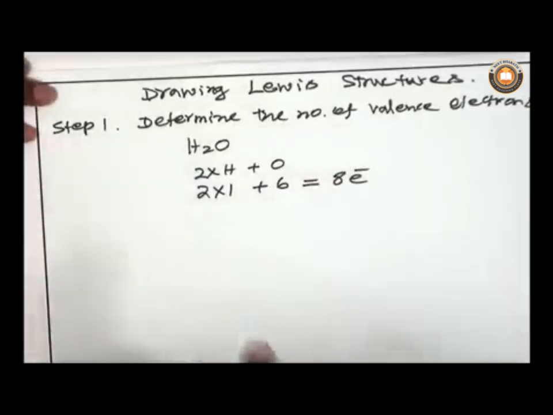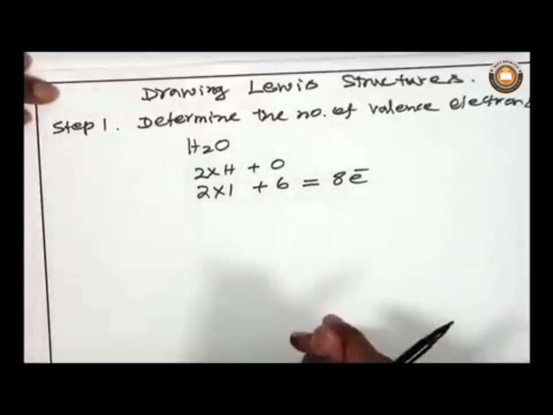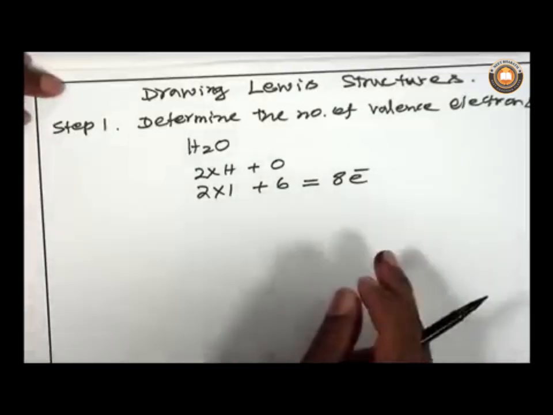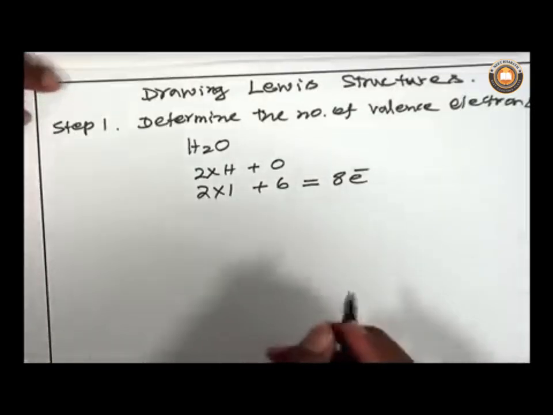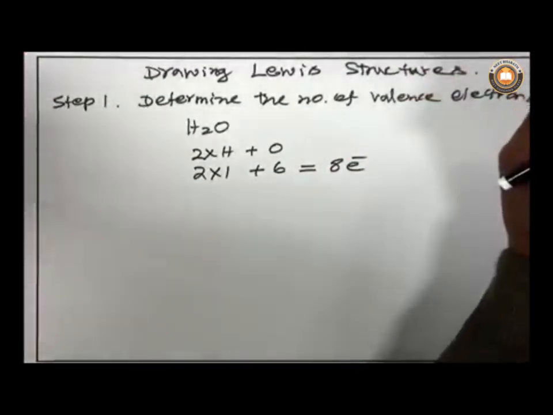So like that, one has to first determine the total number of valence electrons available for bonding. We are concerned about valence electrons because bonds are formed using only valence electrons. Core electrons are not involved in bonding. You can find the valence electrons from the group itself.